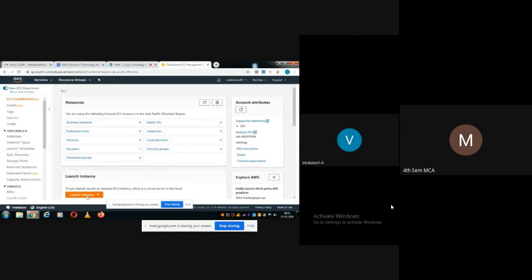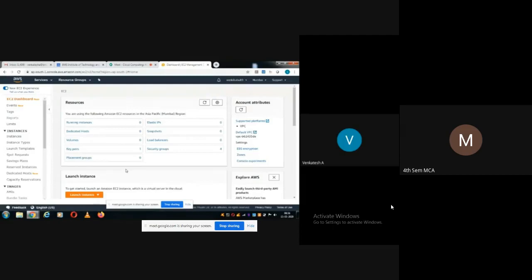You can see here it is showing resources. In case you have already taken some instances, if they are running, it will show the statistics here. This is the dashboard where you can see. There are 4 security groups, and there is one key pair. Key pairs are nothing but password authentication related. I have created one key pair and saved it in my system. Whenever I want to do remote login to any VM, I'll use that. That is helpful for that purpose, key pairs.